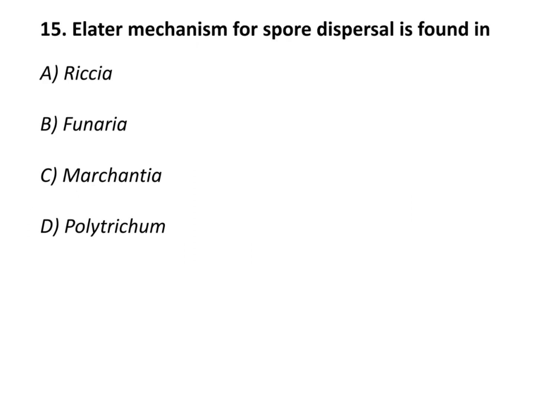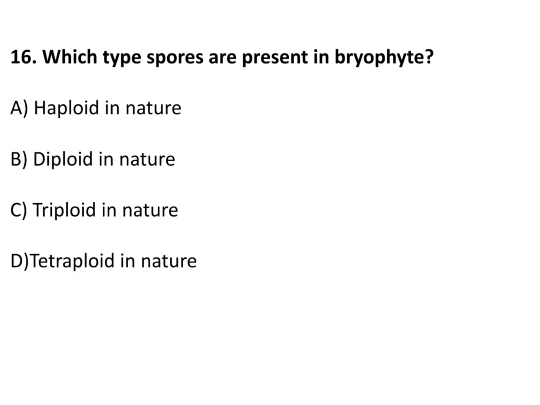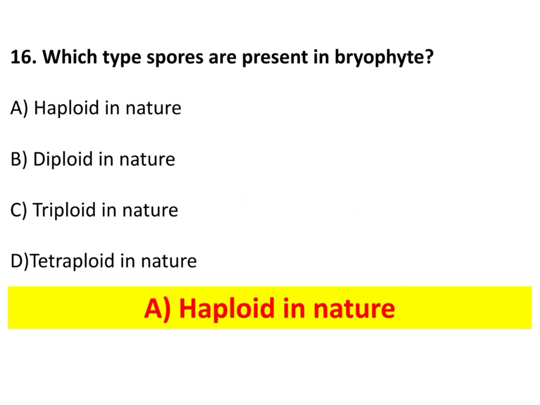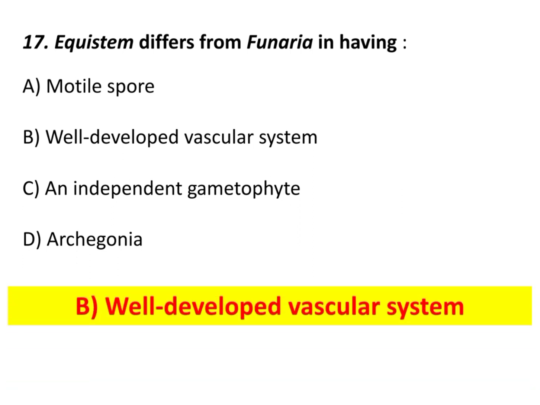Elater mechanism for spore dispersal is found in Marchantia. Which type of spores are present in bryophyte? A. Haploid in nature. Ectystem differs from Funaria in having well-developed vascular system.